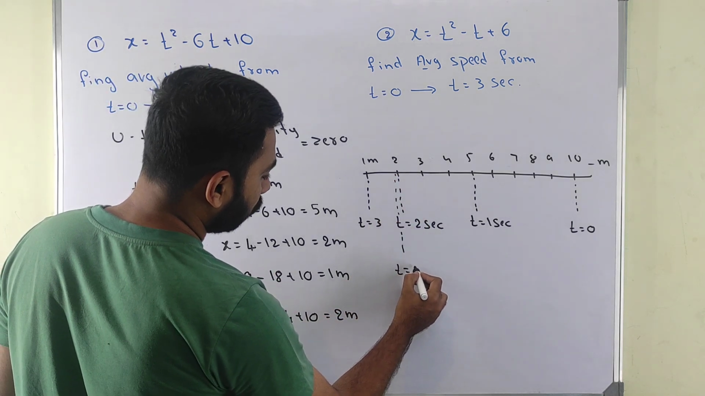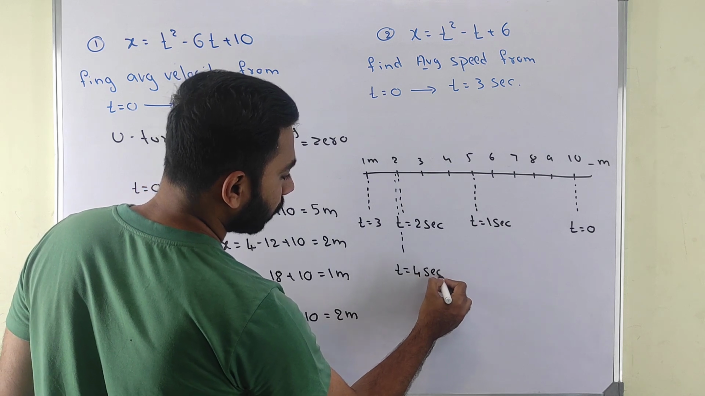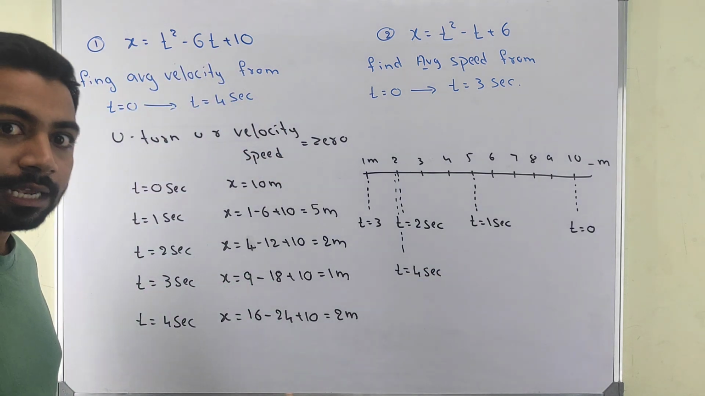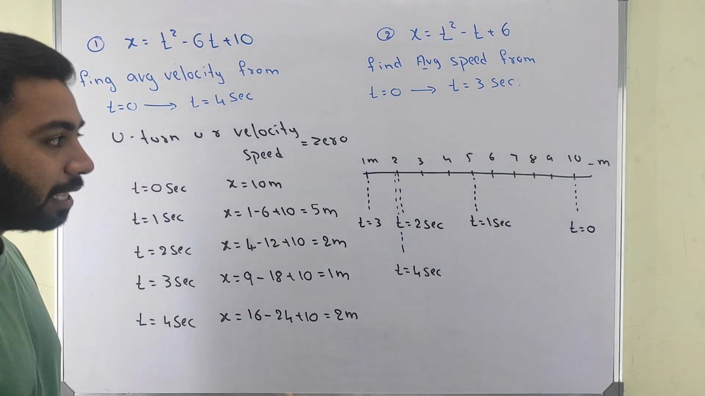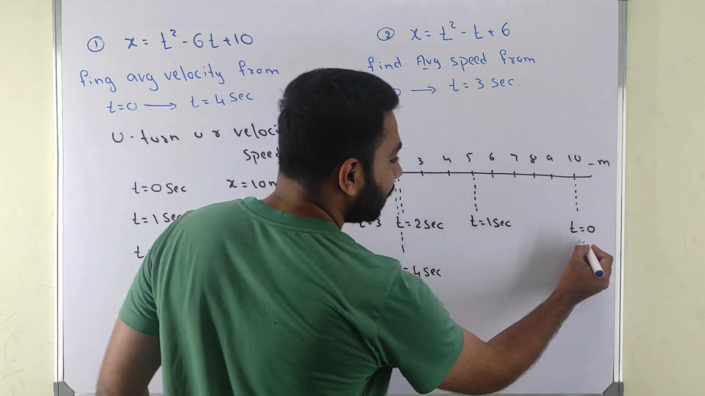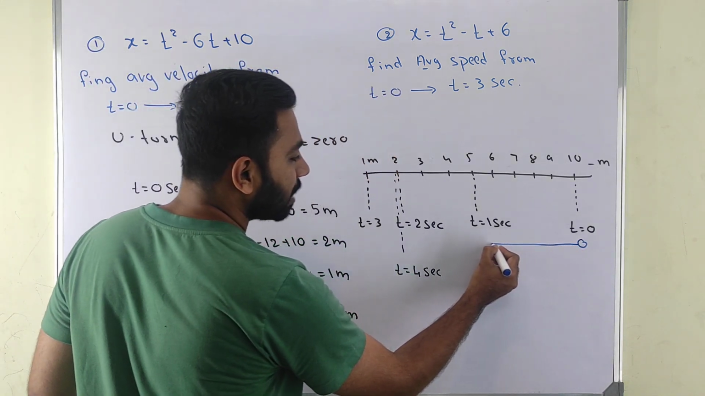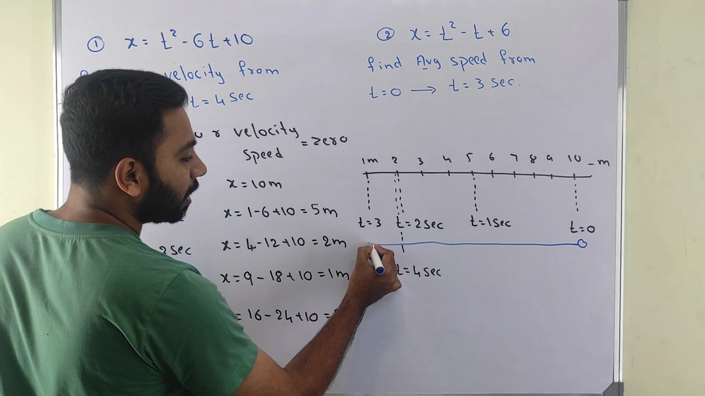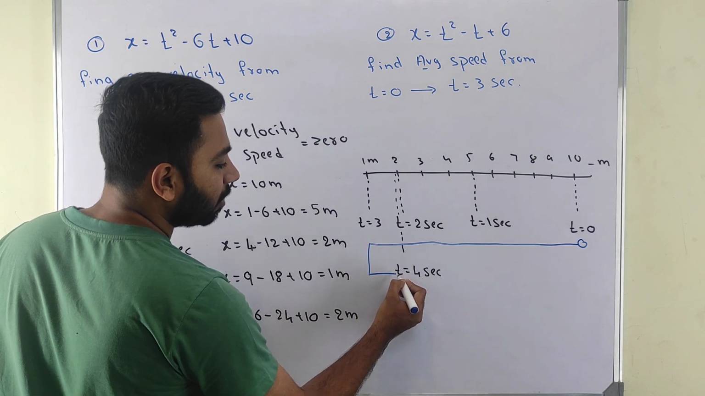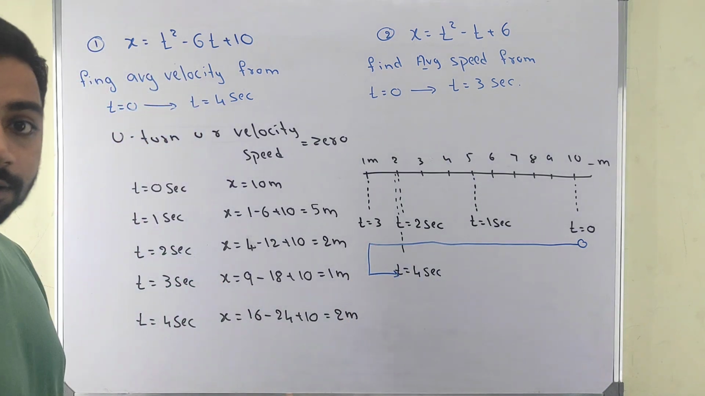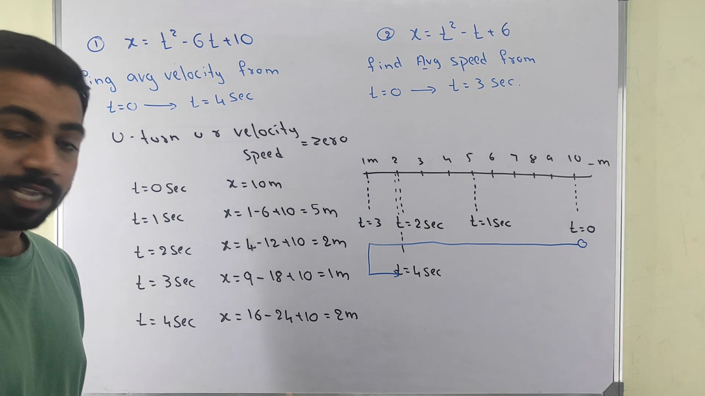When t is equal to 4 seconds. See, if you focus here clearly, my journey is coming like this. I started my journey here. I went here in 1 second, 2 seconds, 3 seconds, then a U-turn came, and again 4 seconds. Like this I got.